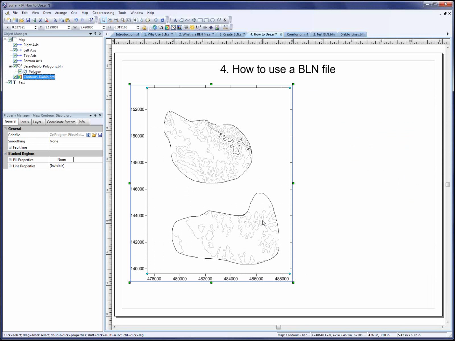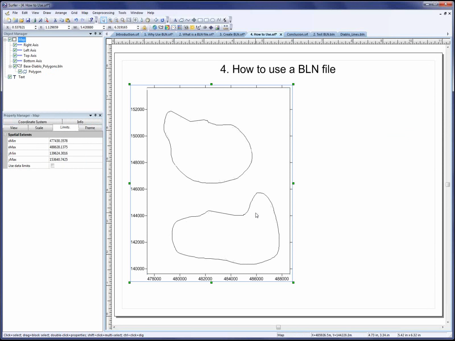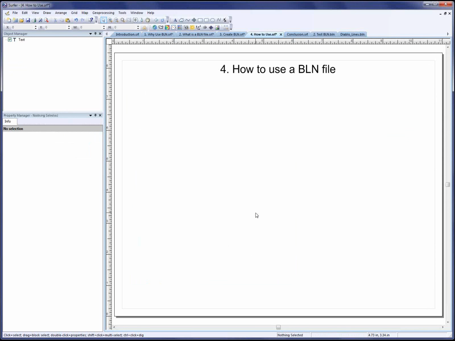All right, so then we'll go on to some of the other use cases. I'll go ahead and delete this map. Now the second use case is to use a BLN file as a fault file when gridding data. So faults act as a barrier to information flow. This could be a concrete wall or any other impermeable barrier, like an actual fault with fault gouge.